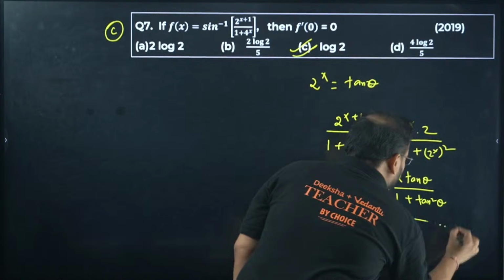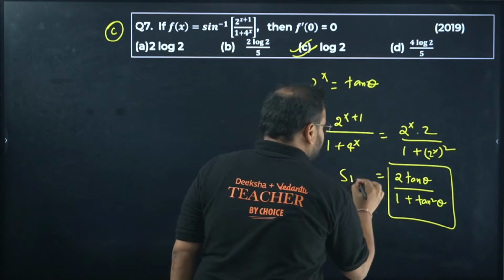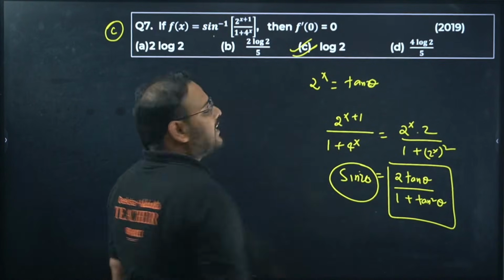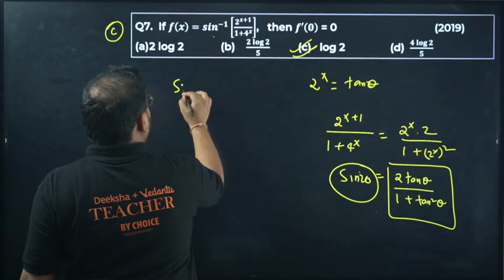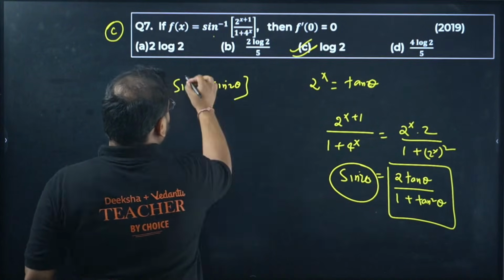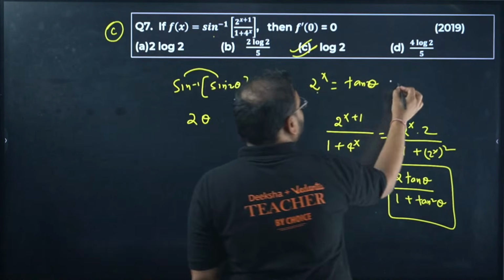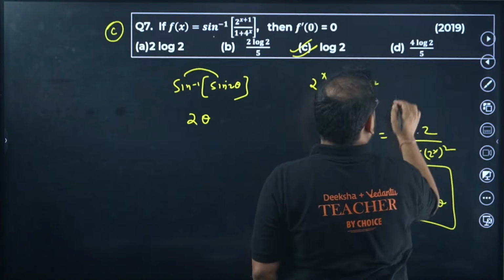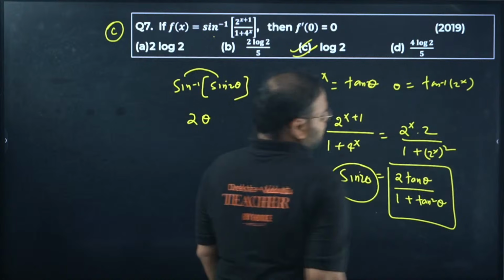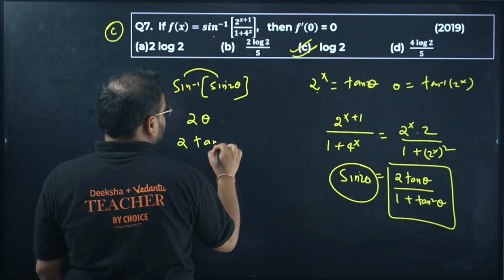So 2 tan theta upon 1 plus tan square theta. Is the formula there? Yes, sir, this is the formula of sine 2 theta. Good for us. We have sine inverse outside. Let's try: sine inverse of sine 2 theta. The answer is 2 theta. If tan theta is 2 power x, it means theta is tan inverse of 2 power x.